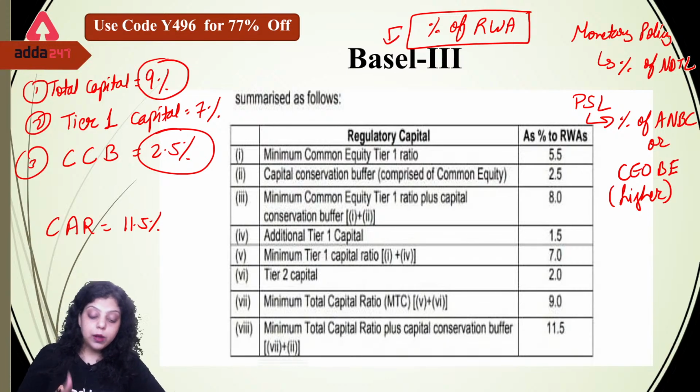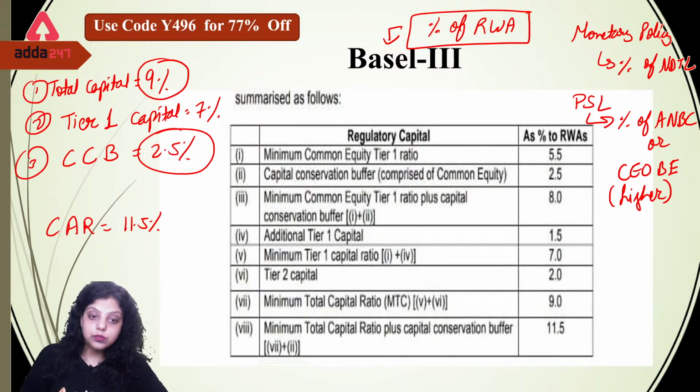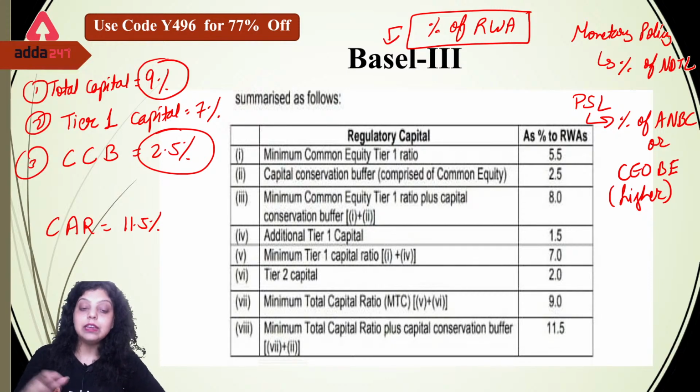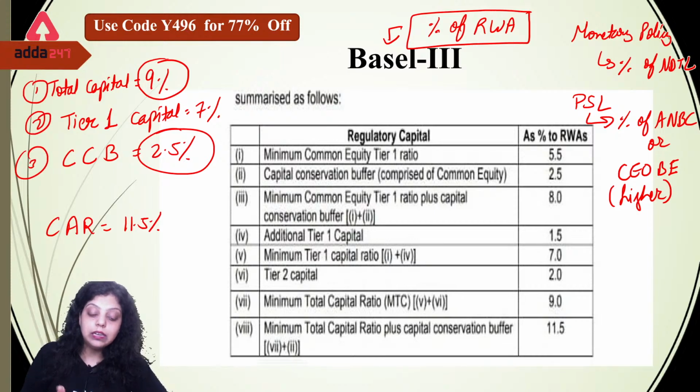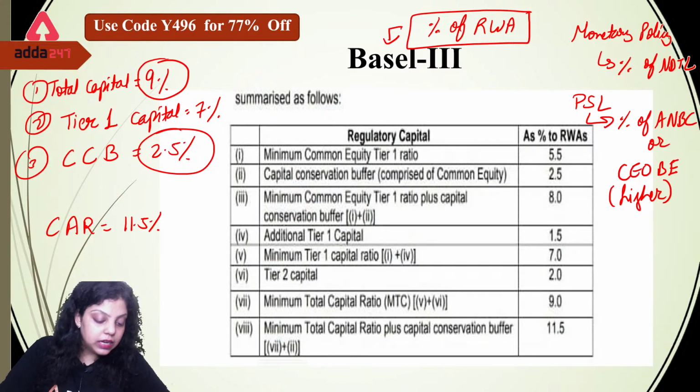These are the banks which participate at a high level in the Indian financial market. That's why these are very important banks for us, and that's why we have introduced the domestic systemically important bank category, in which they have to maintain reserves more than the other banks. Okay. So this is Basel III, these are the requirements which have to be fulfilled.